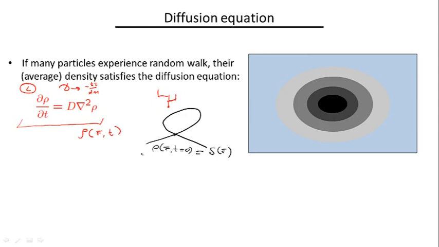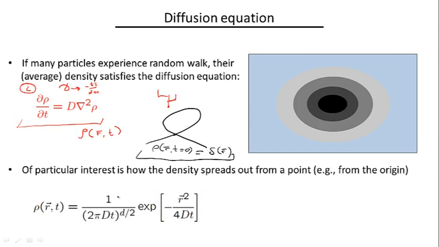Now, it turns out that one can actually solve exactly the diffusion equation with this initial condition. It's called the Green function. And this fundamental solution to the diffusion equation is written here. Again, R denotes the coordinate in space, t is time, D is the diffusion coefficient, and this small d denotes the dimensionality of space. It can be either one-dimensional, two-dimensional, or three-dimensional space.